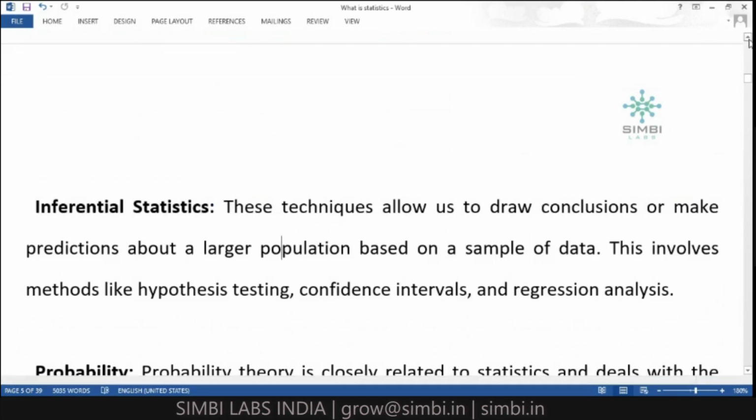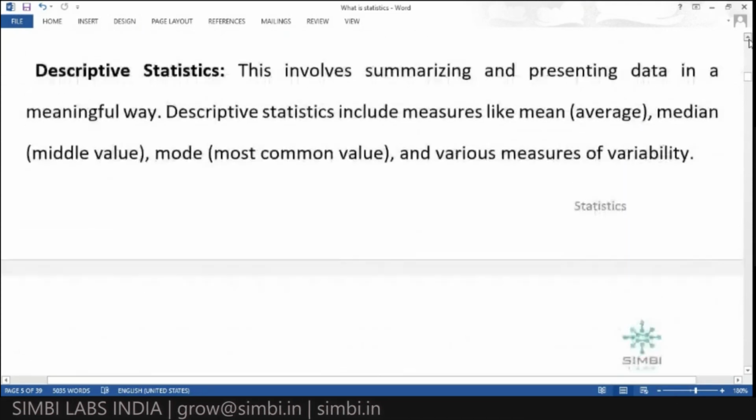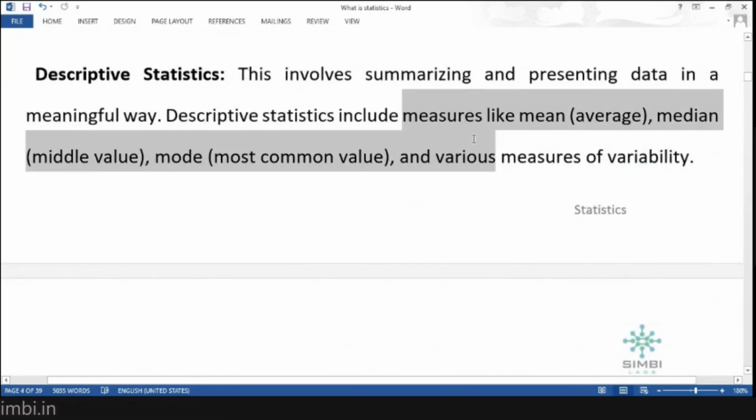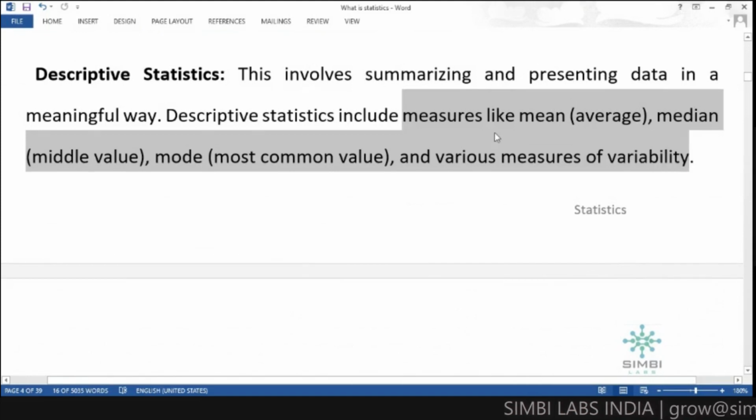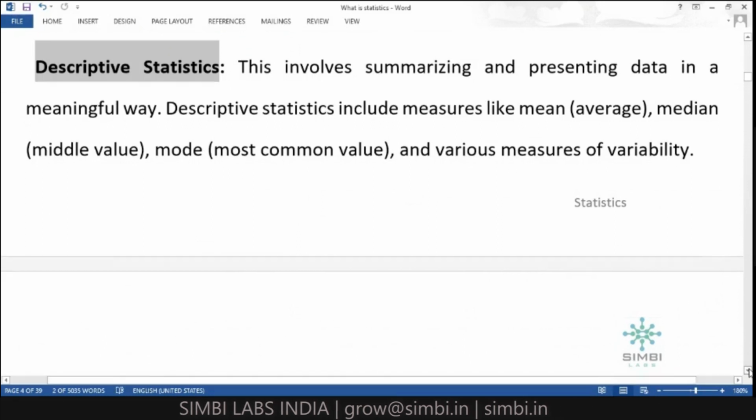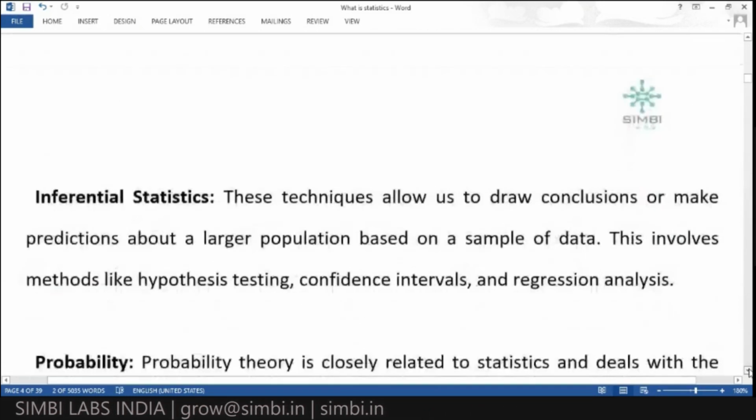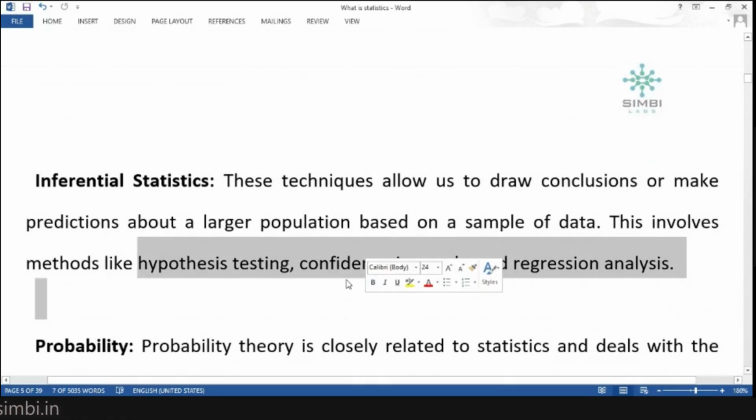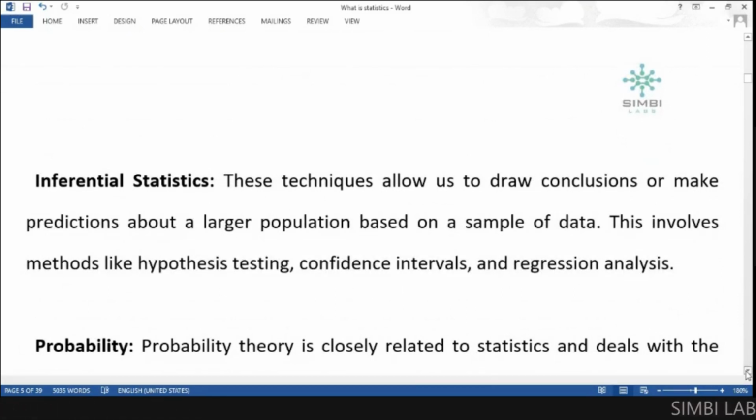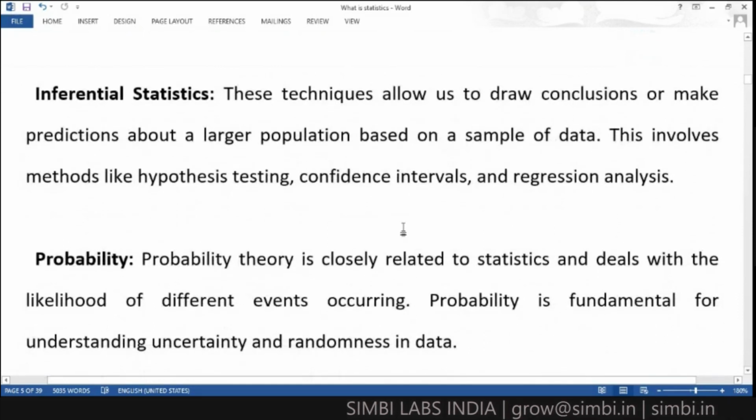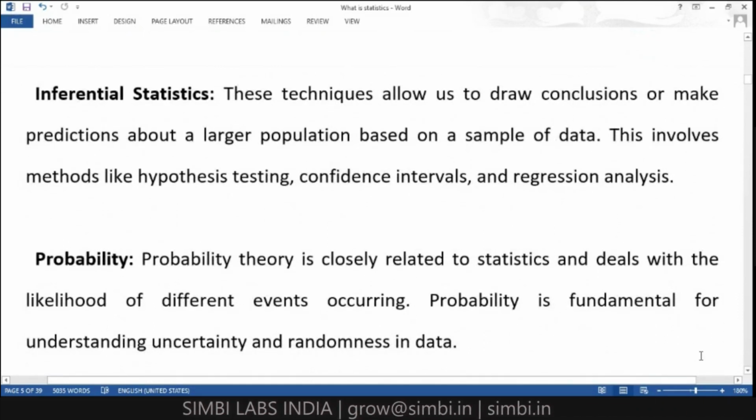Whereas in descriptive statistics, we saw that these are the average measures we use to calculate and present information in a meaningful format. In inferential statistics, we follow techniques and methods like hypothesis testing, confidence intervals and regression analysis. So these are the two types of statistics we have: descriptive and inferential statistics.